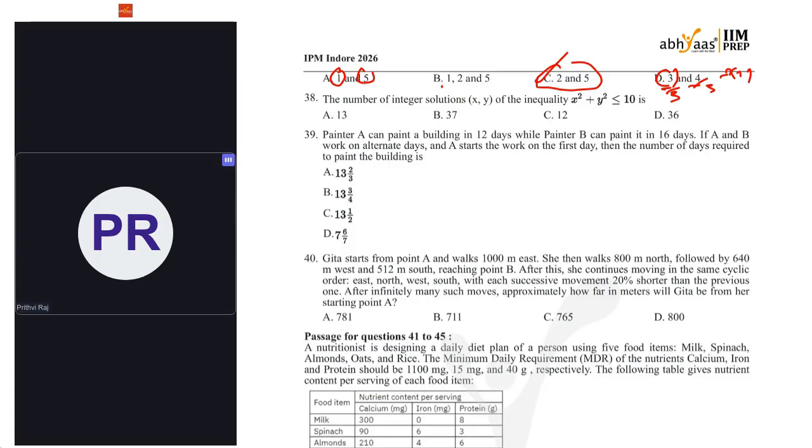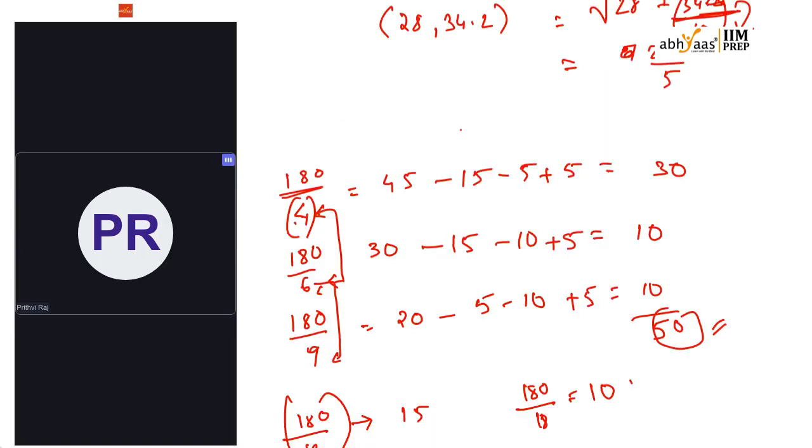Next, the number of integer solutions (x, y) of the inequality x square plus y square less than or equal to 10. We have discussed this in our previous mocks, so let's solve this. First of all, try to find all the values of y when we have taken x as a fixed value. Now I am fixing the x value. Let me go to the board.